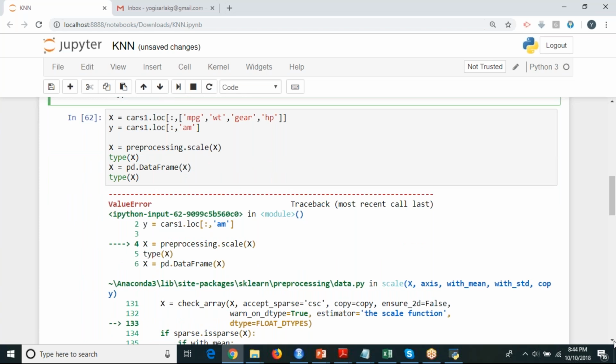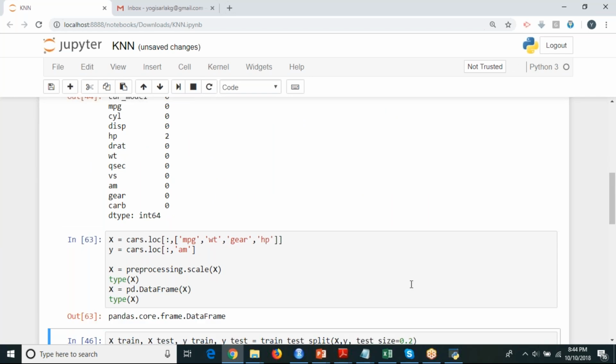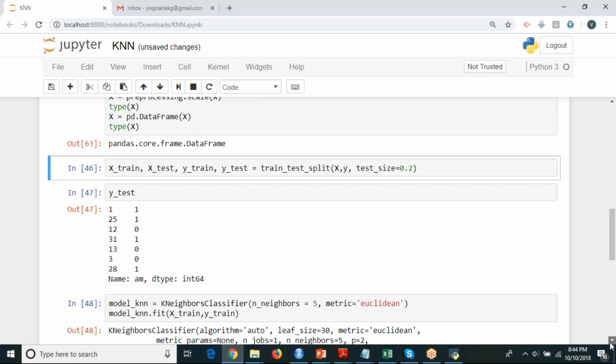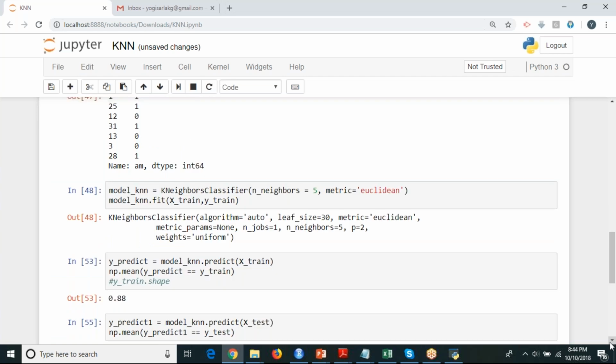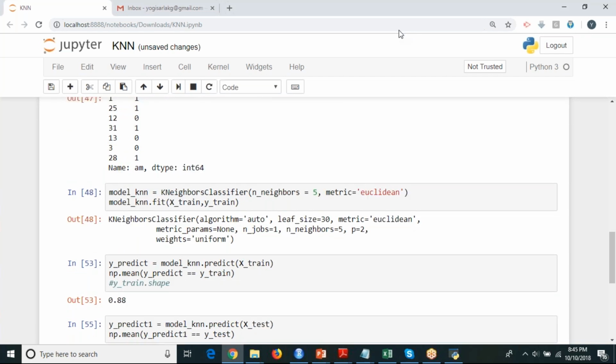So don't take this into consideration. How about others getting the same error? Yeah, that is the reason I'm telling you. Yeah, also got the same error. Okay, Rakesh, not a problem. Getting the same error due to null values, so put some values. Until and unless you type it, you will never learn.